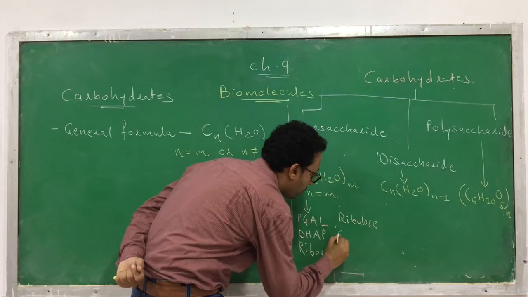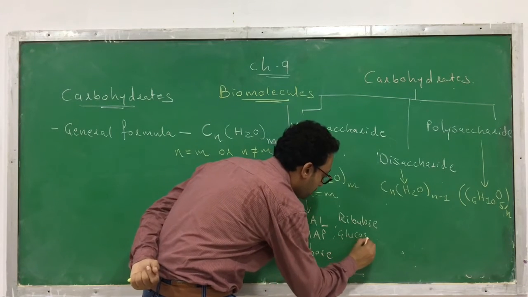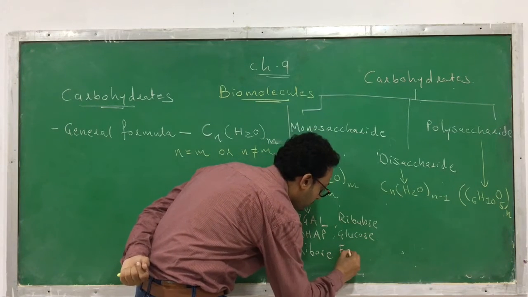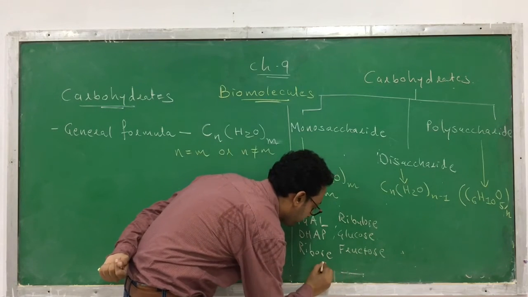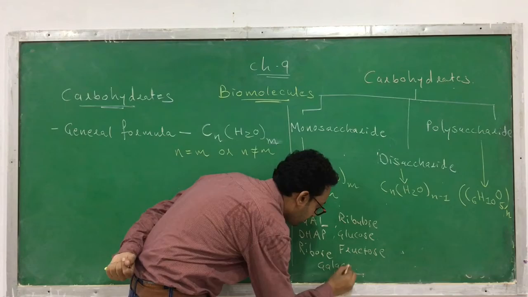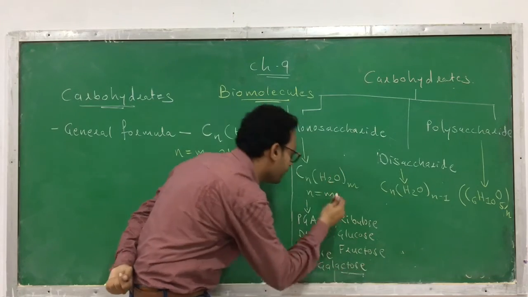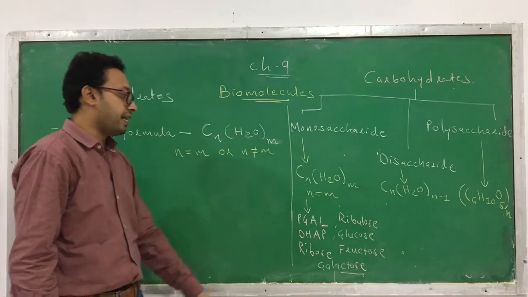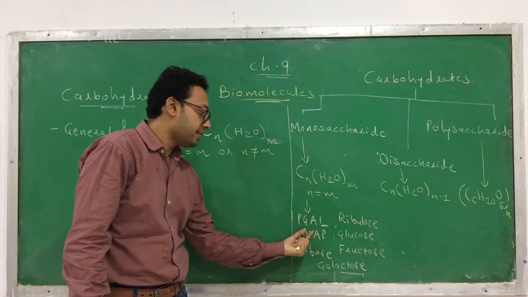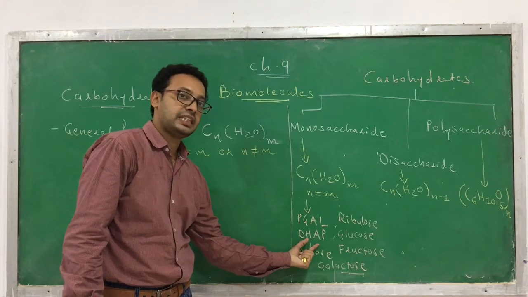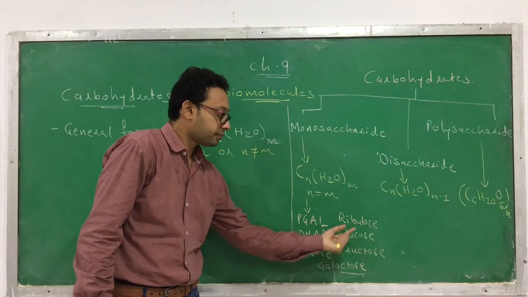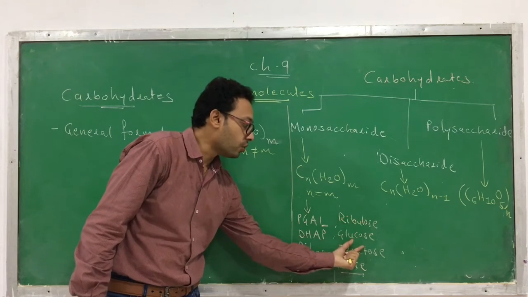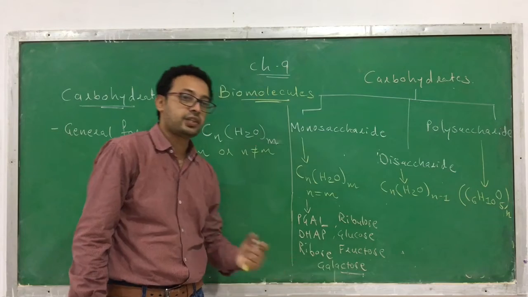Next, glucose, fructose, galactose. These are a few examples of monosaccharide: phosphoglyceraldehyde, dihydroxyacetone phosphate DHAP, ribose, ribulose, glucose, fructose, galactose.